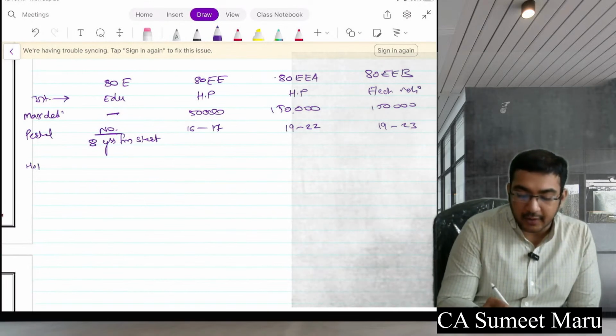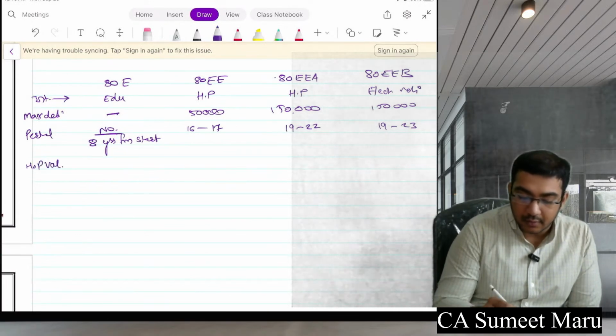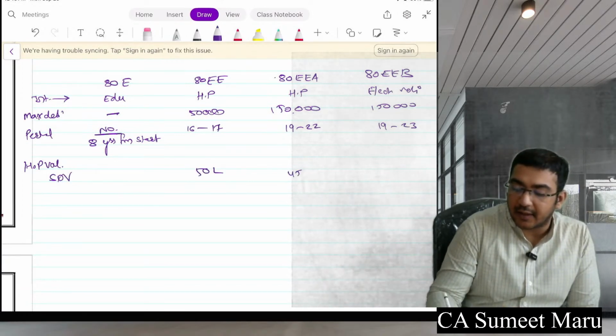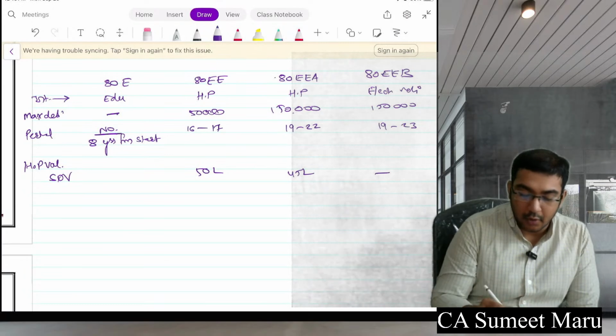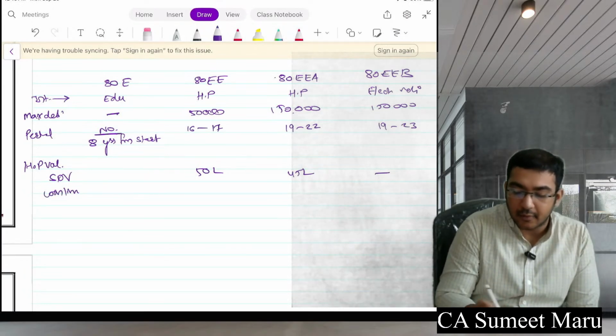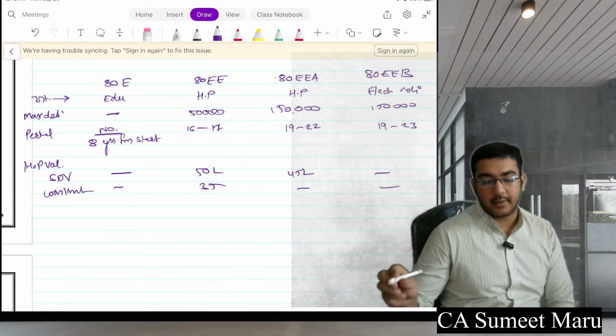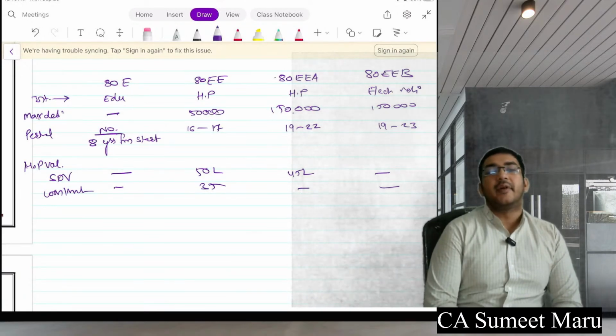House property value: SDV 50 lakhs, 45 lakhs, no value. Loan limit: 35 lakhs, no limit, no limit, no limit. Everyone clear?